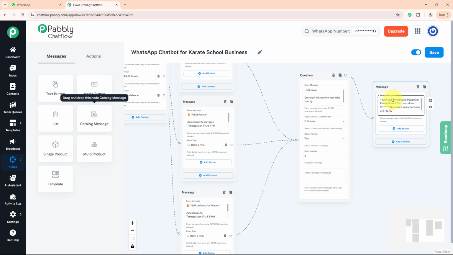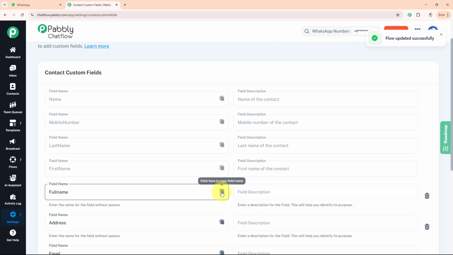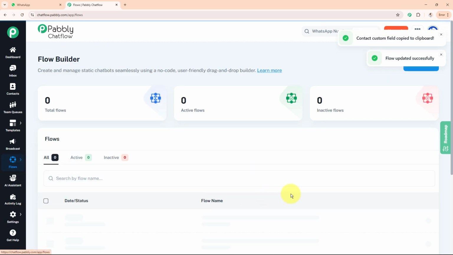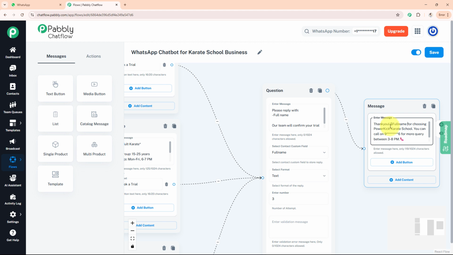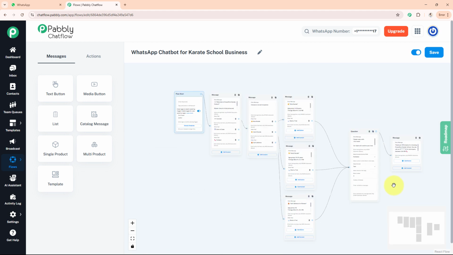Also, I want to create this field as a dynamic value. So for that, you have to save your flow again and go back to the settings option. Here you have to go to contact custom field, copy this full name option over here, go back to your flows and just simply paste it here in this message. So like this, I have made this value a dynamic value. So successfully, we have done my flow till now.